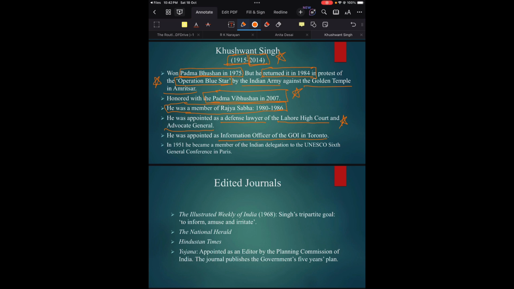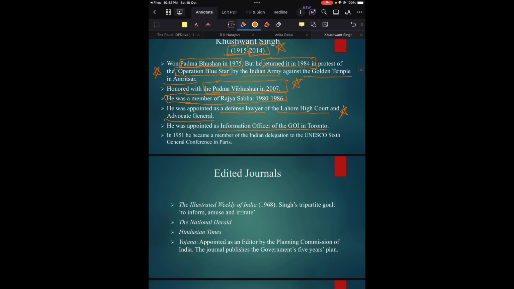That is what made him one of the most prominent authors of Indian writing in English in the 1950s and 60s. Then in 1951, he became a member of the Indian delegation to the UNESCO Sixth General Conference in Paris. That much was his importance in the Indian government.